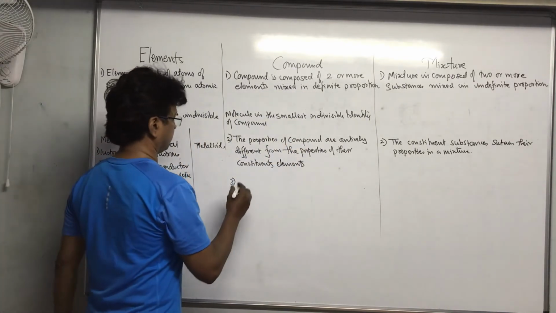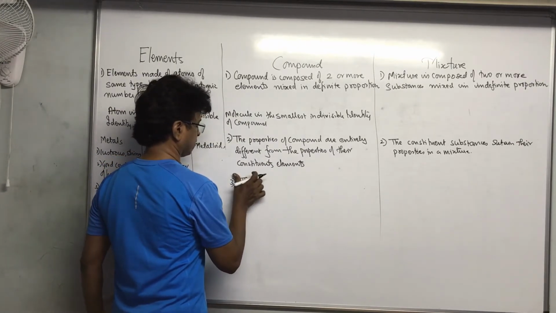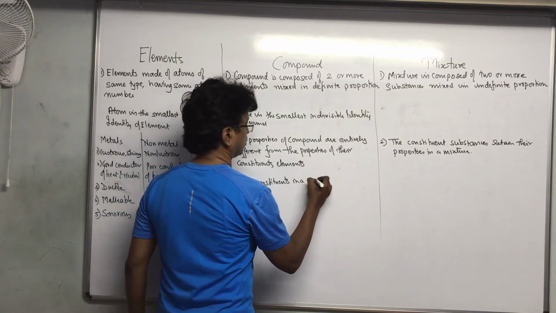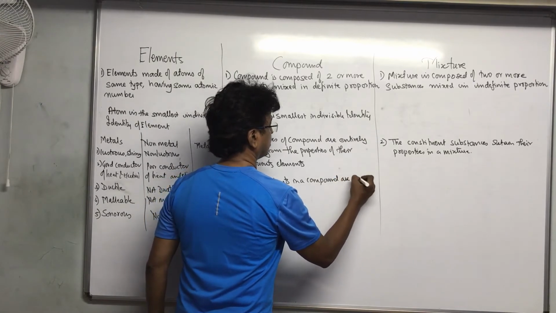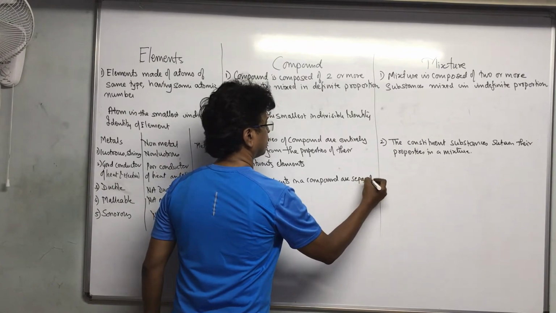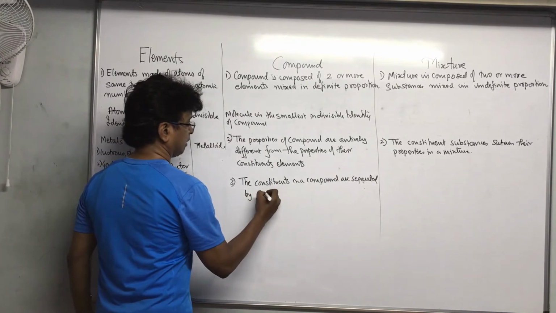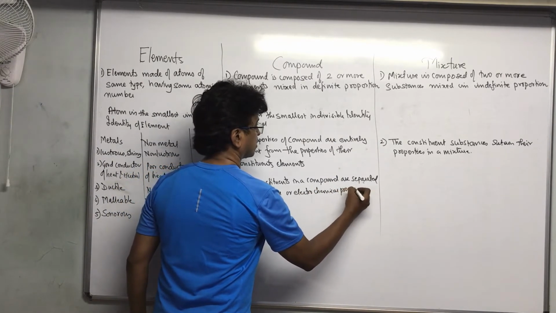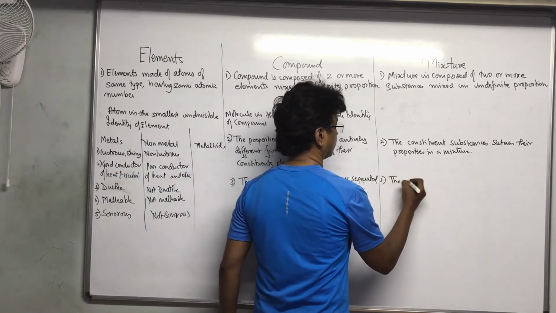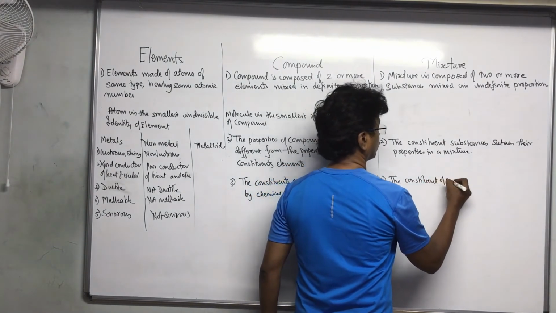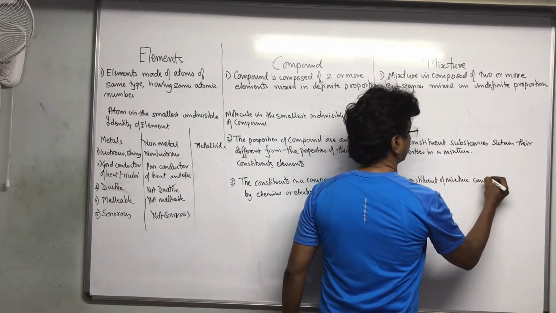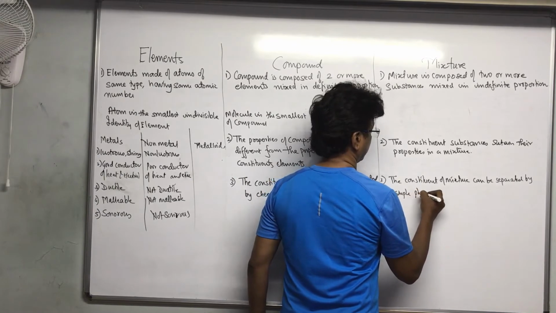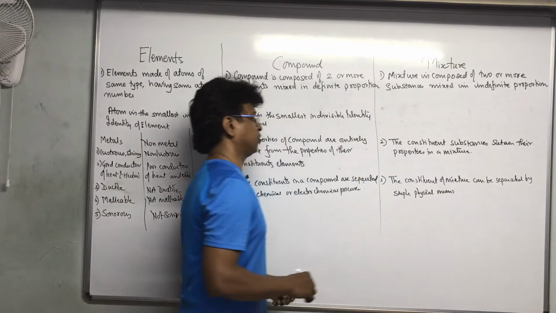So this may be the last point: the constituents in a compound are separated by chemical or electrochemical processes, whereas the constituents in a mixture can be separated by simple physical means, processes, whatever you want to say.